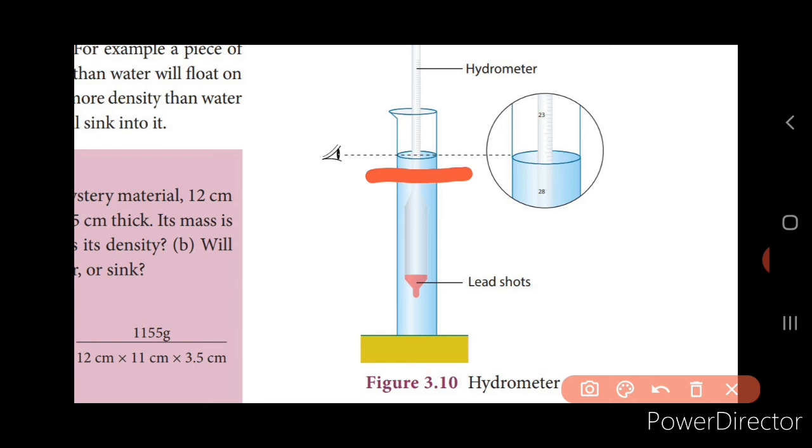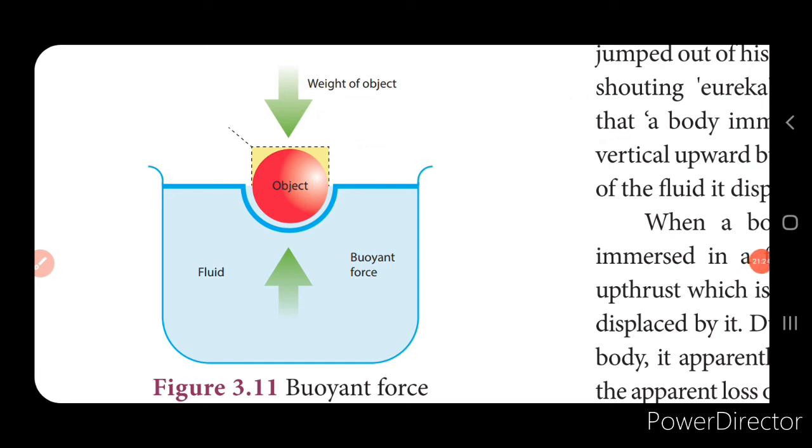Next we'll go to what is buoyancy. Consider when an object is immersed in a liquid, what will happen? It will displace the same amount of liquid, or you can say the same weight of liquid is displaced. Now, if the object weighs less than the amount of water that it displaces, then the buoyant force will be more and it will float. If the object weighs more than the water that it displaces, now what will happen? The density is more, isn't it? So the buoyant force will be less and the object will sink to the bottom of the test tube.